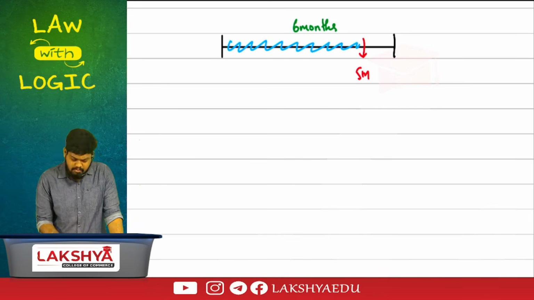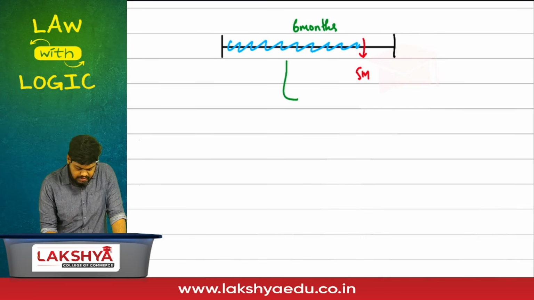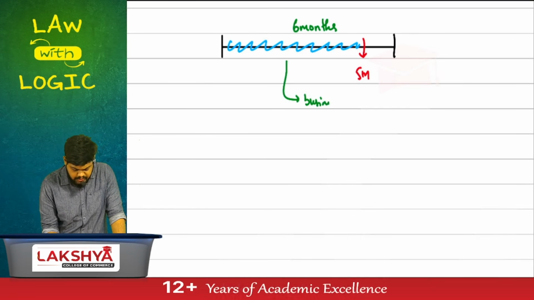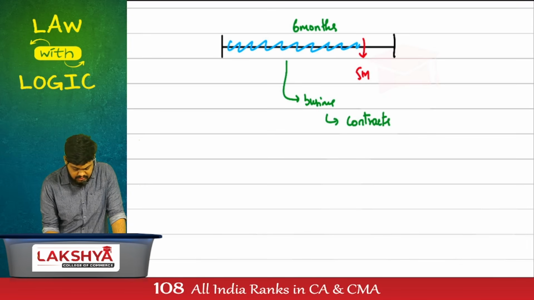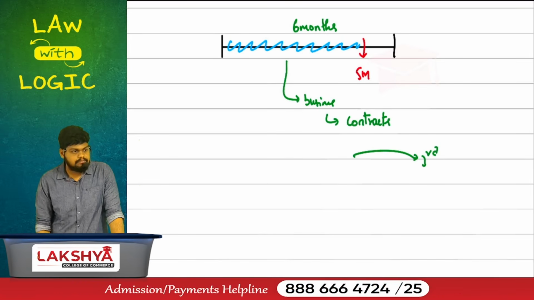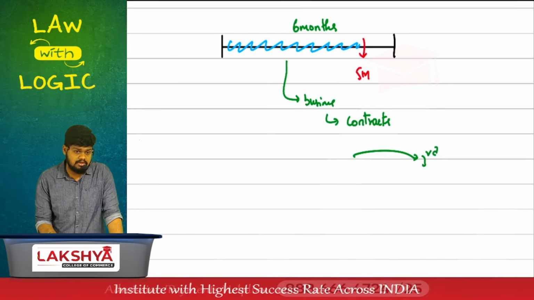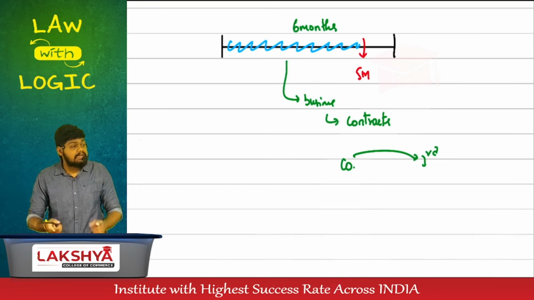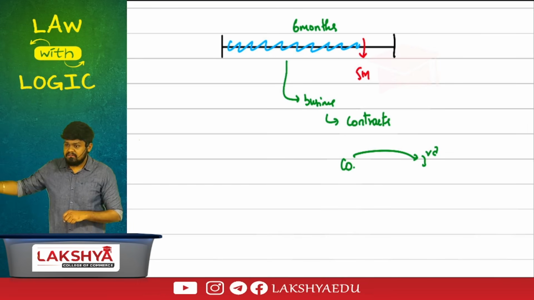If it is a deemed public company, I want a little more detailed answer. You can still do business. You can still enter into contracts. Give me the answer. A contract is entered with a third party. Contract is entered by whom? The company, because you are still deemed to be a company. The contract is entered by the company with a third party.